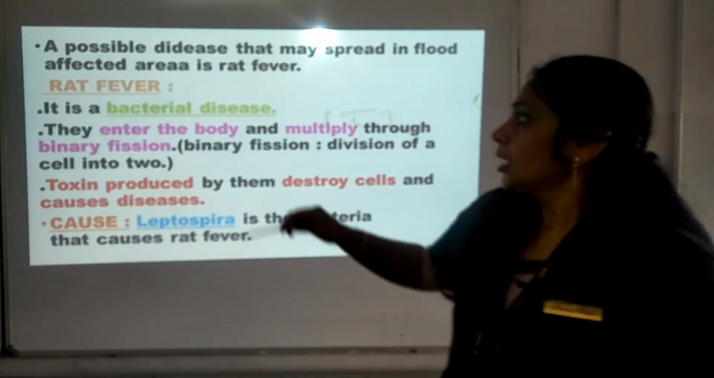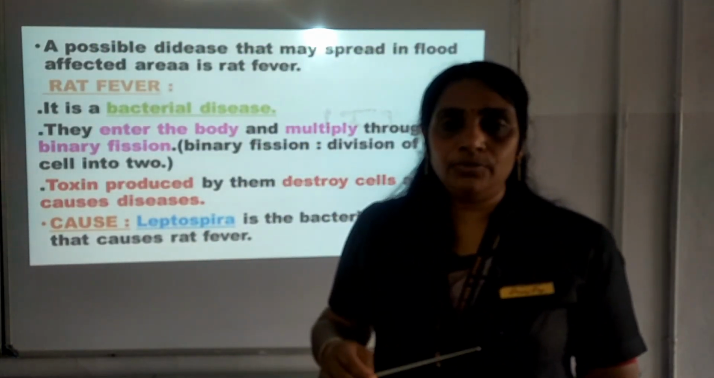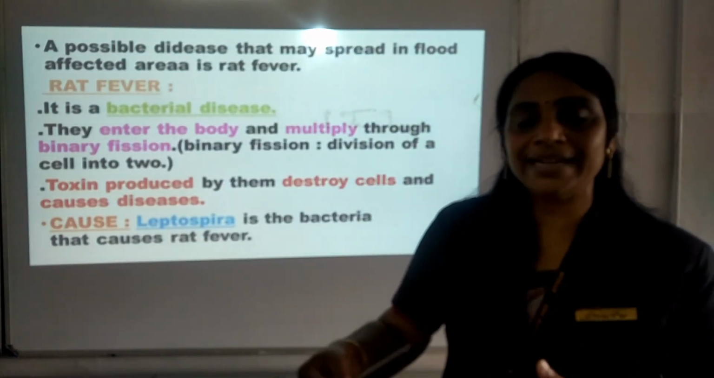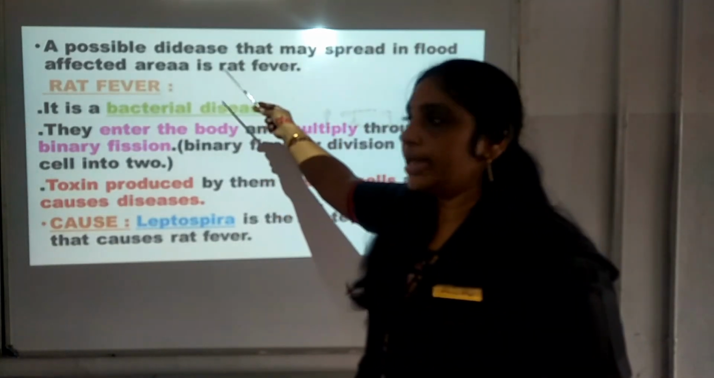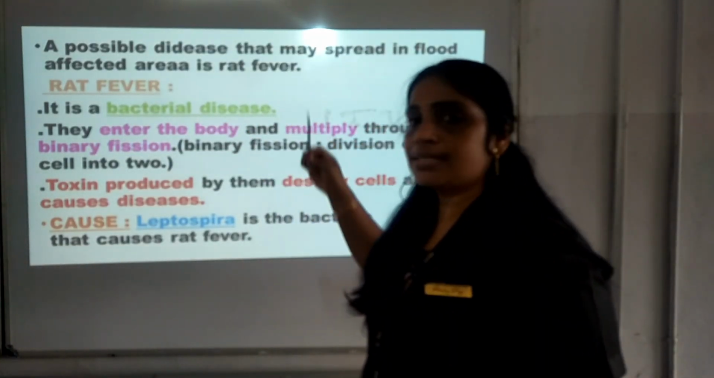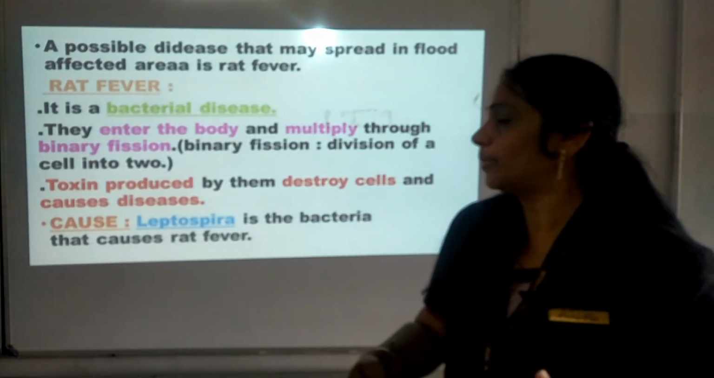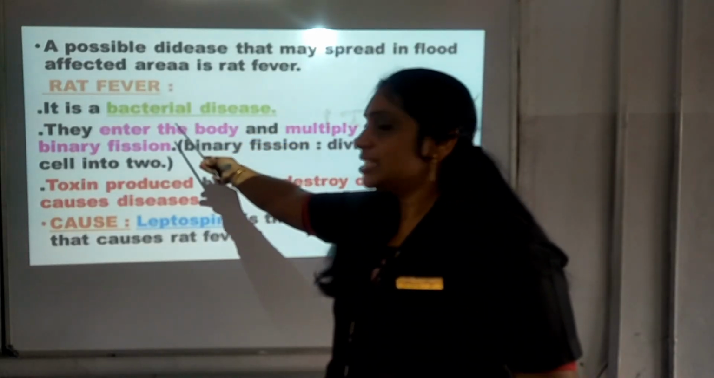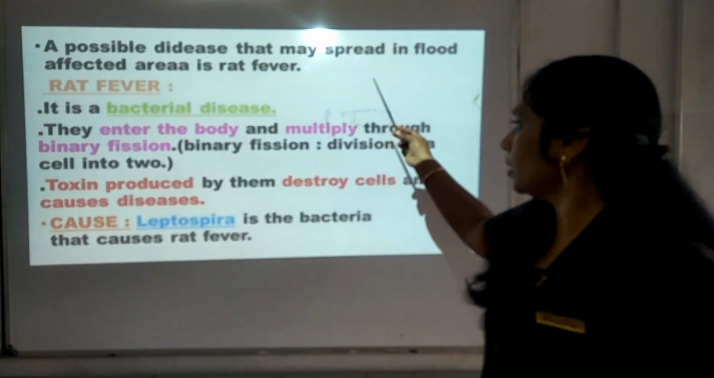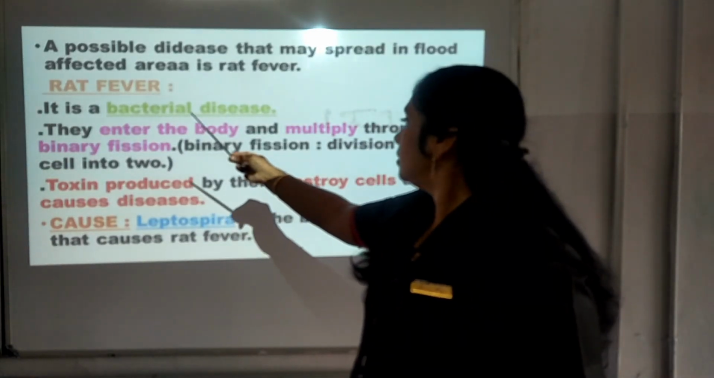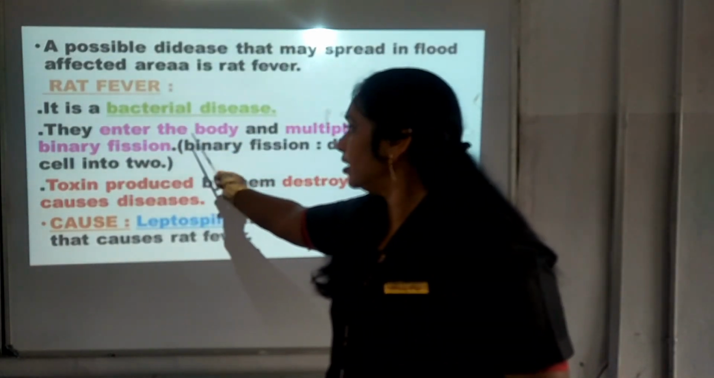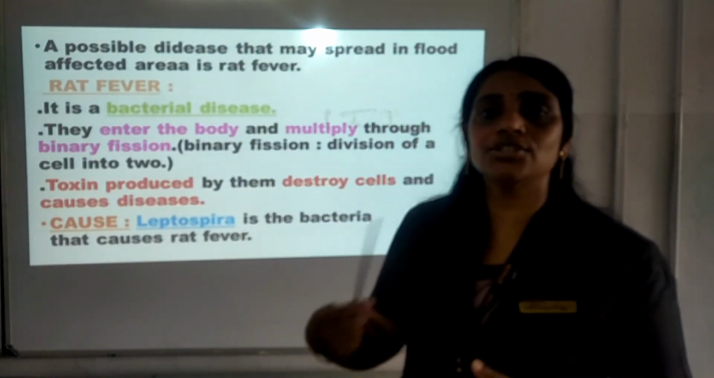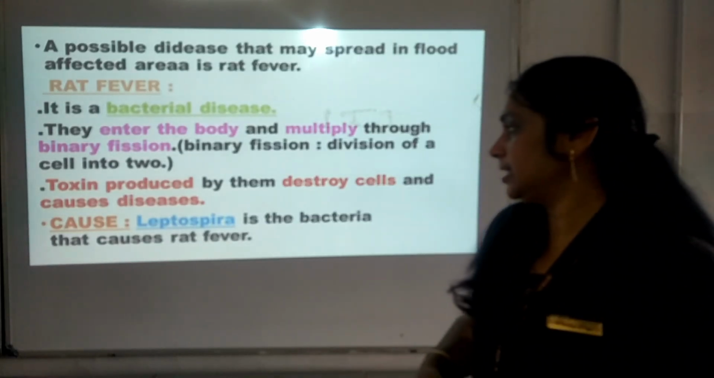And then we understood that after the flood which took place in Kerala, the most common disease which was spreading at that time was rat fever, and it is a bacterial disease, and we came to know how the spreading of bacterial disease took place. We understood that these bacteria enter the body and they multiply by binary fission. Later on they will be producing the toxin and that toxin is destroying the cells and causing the diseases.